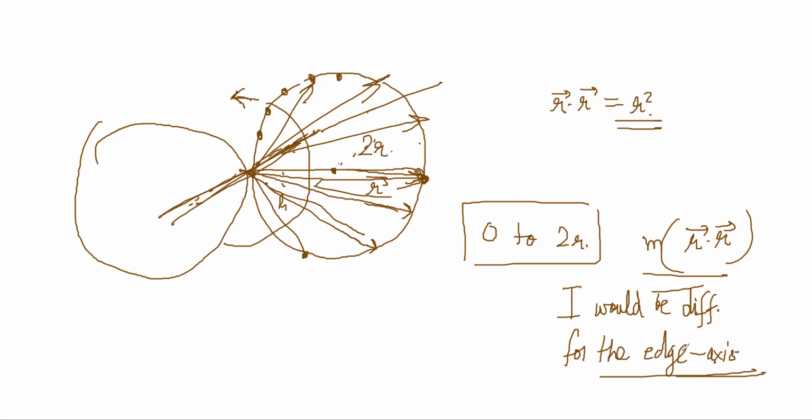So could you now explain this part again once? There are two axes chosen.